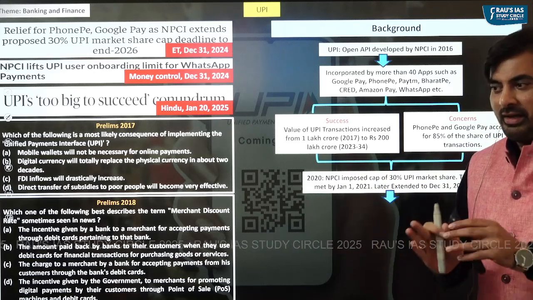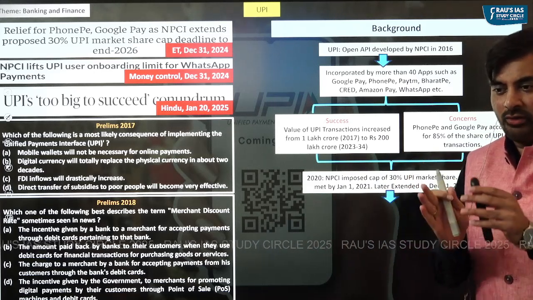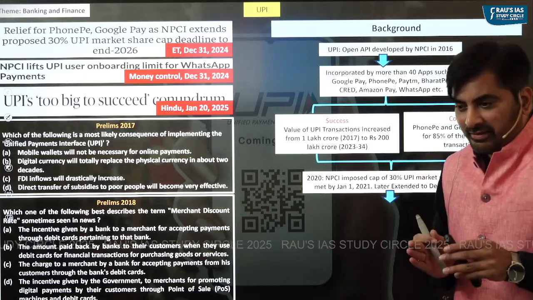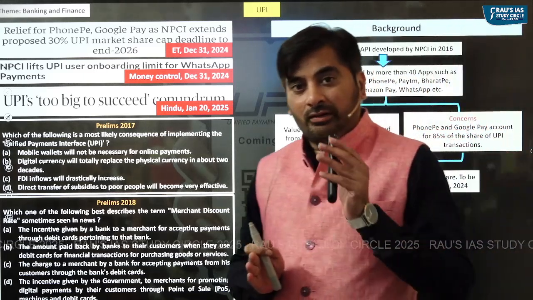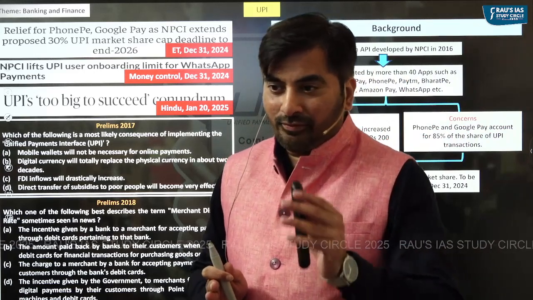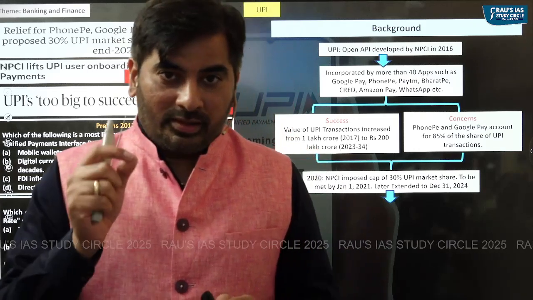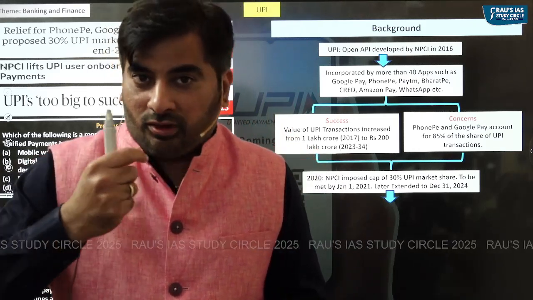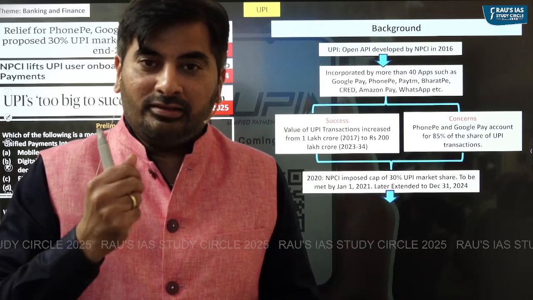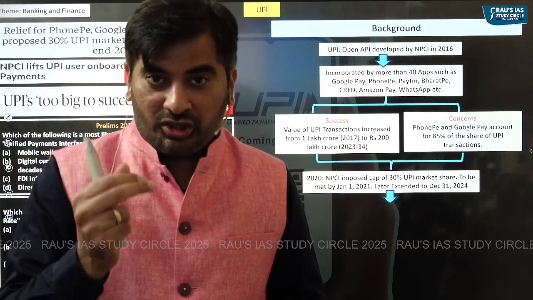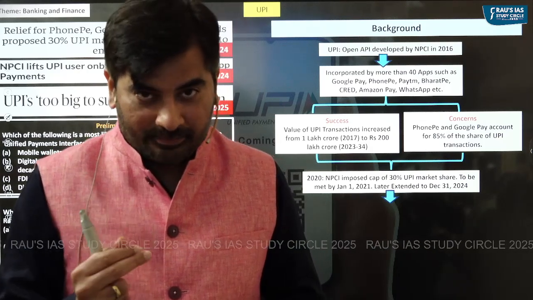But there are some concerns with respect to the UPI ecosystem. Like I said, right now we have more than 40 third-party apps which have integrated UPI. But the problem here is that out of these more than 40 apps, just two apps have a huge market share in the UPI ecosystem.